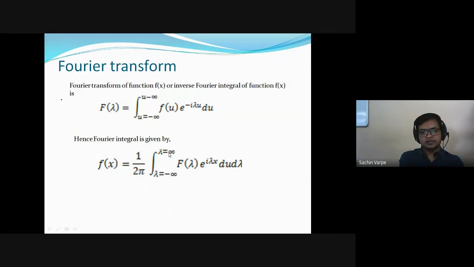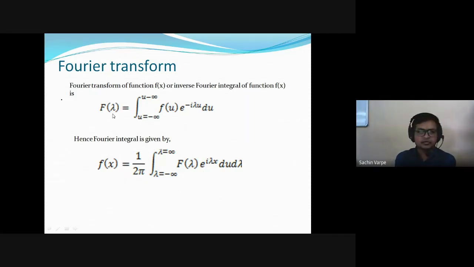Here the variable is lambda, isn't it? And here the variable is u. In the Fourier transform, the variable is u, and in the Fourier integral, the variable is lambda. Variable means what? With what variable are we integrating? That is the variable of integration, isn't it?